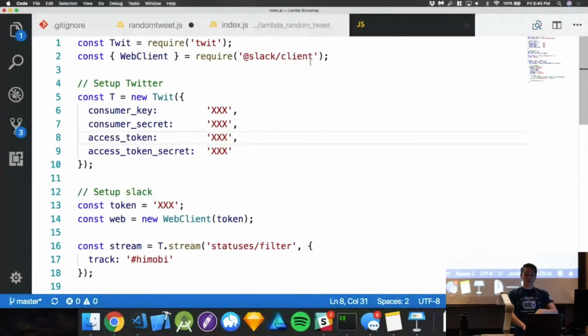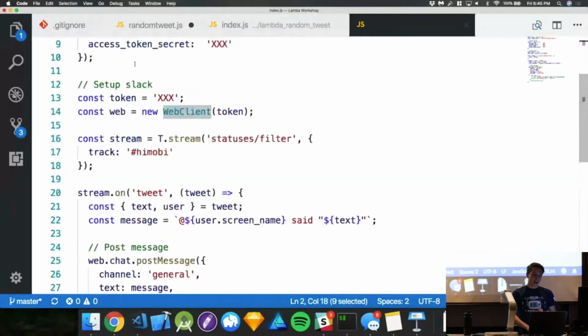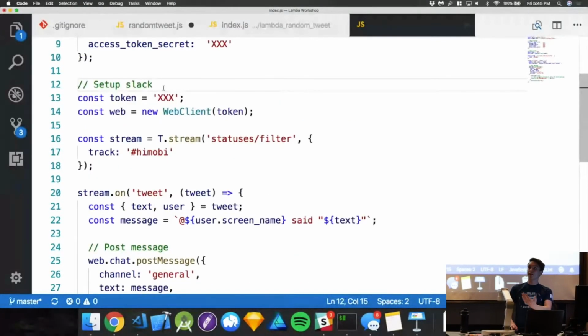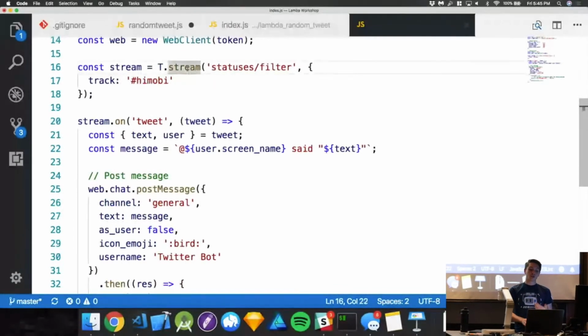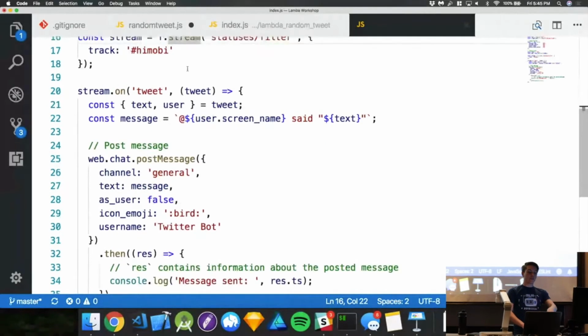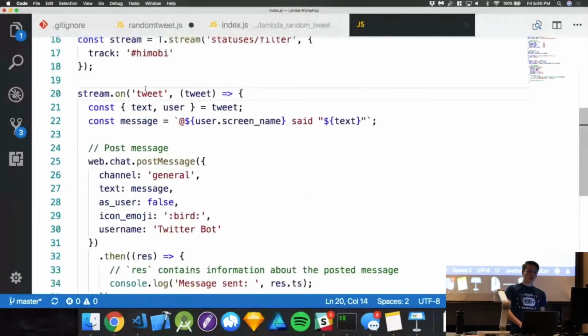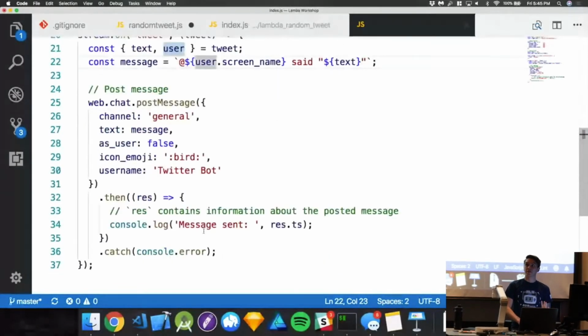So they have this beautiful node library, just like the Twitter one. They have this web client built in, and you actually get this little token just like we did with Twitter. And instead of using Git, we're just streaming for the track Hi MOBI. And as soon as we find that tweet, we're organizing it a little bit. We're saying like the user, whatever the screen name is, said whatever the text is, and then we make a post about it on Slack.